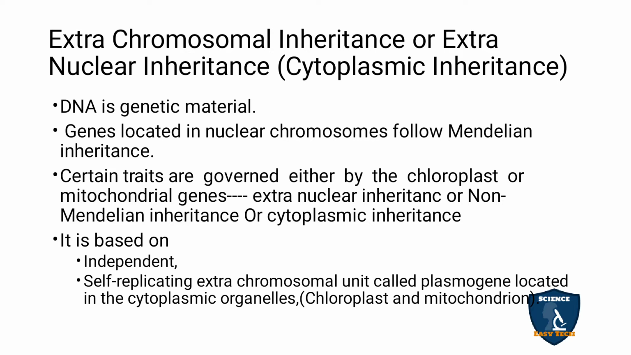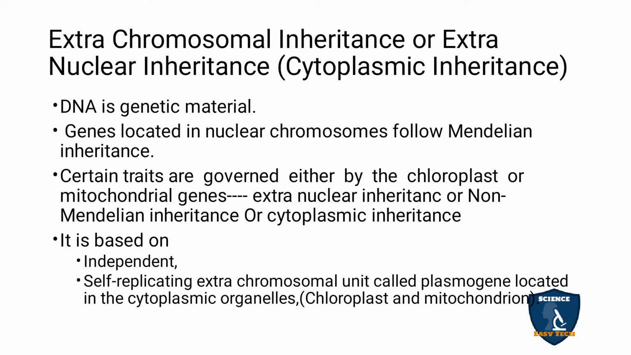This is the normal one, as Mendel said. So that is Mendelian inheritance. But this extrachromosomal inheritance is not following the Mendelian inheritance, so we can name it non-Mendelian inheritance. And these genes are seen in the cytoplasm, so we can name it cytoplasmic inheritance. It is based on some of the points. Independently, it can transmit the genes.